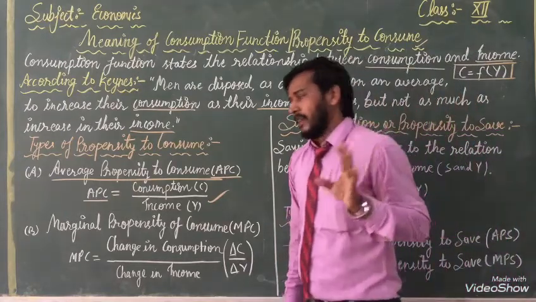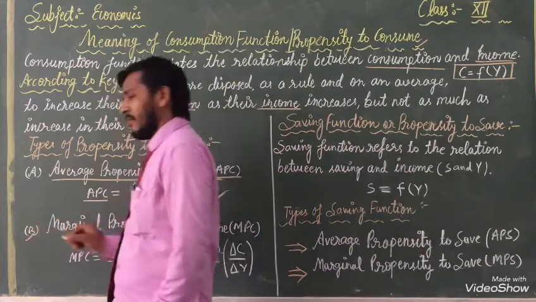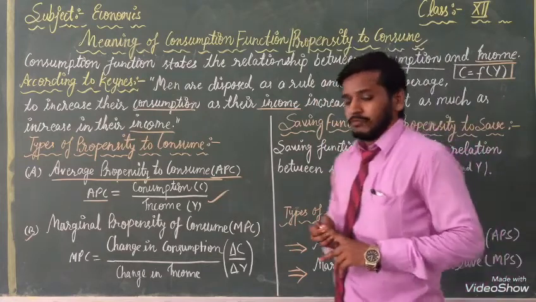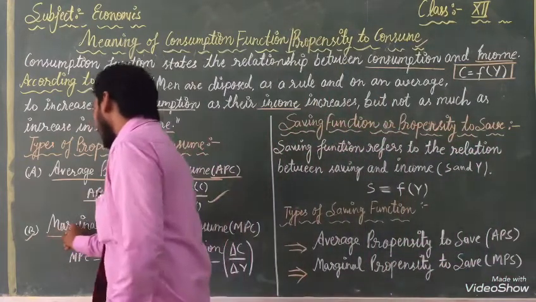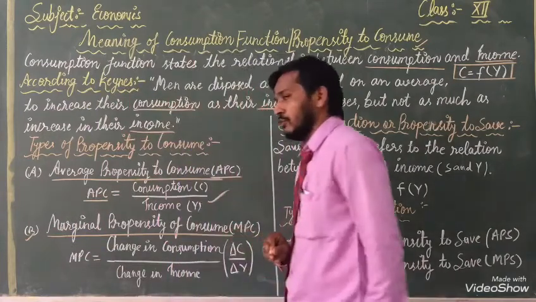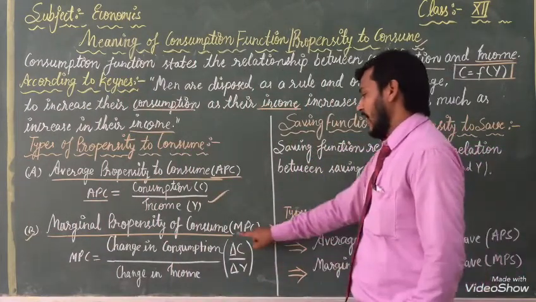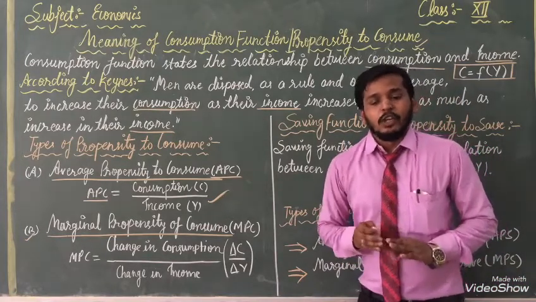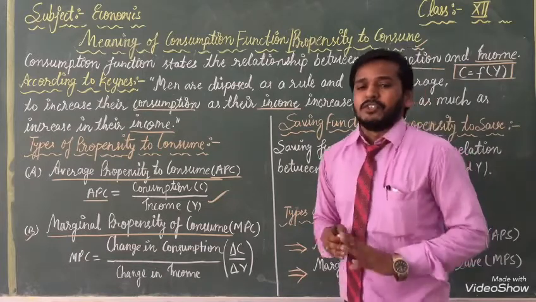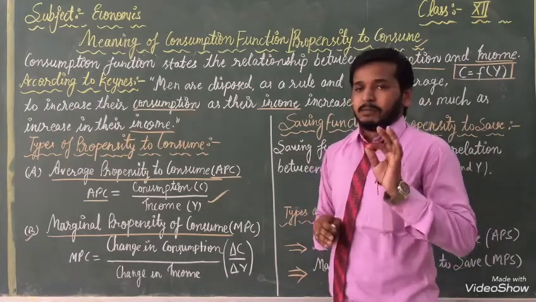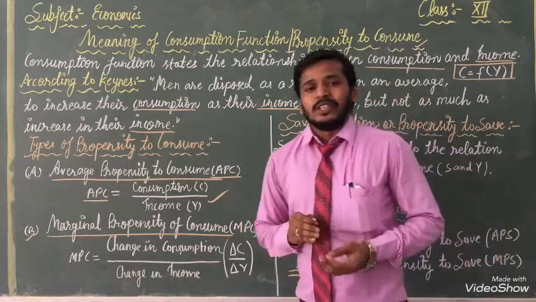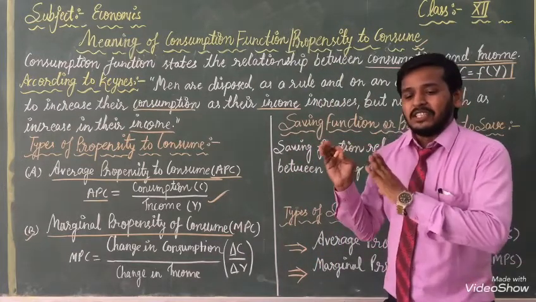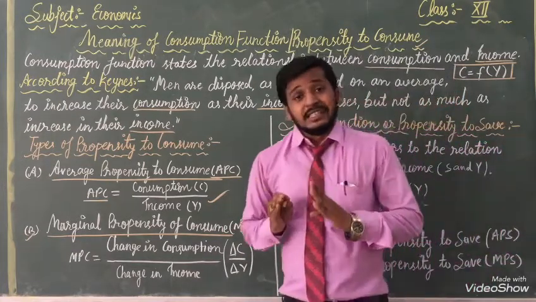Now our next topic is B. Second one is marginal propensity to consume, we will write it shortly MPC. Now you have to listen. It is the ratio between change in consumption to change in income.